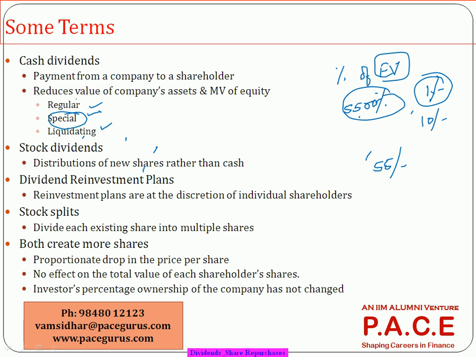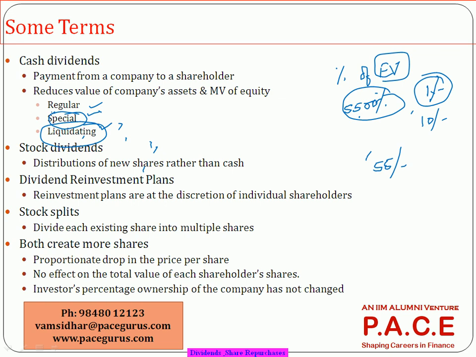And the third is slightly a negative form. Liquidating dividends generally are applicable when the company is winding up. When the company is winding up, whatever the final thing that is left after paying to the lenders and everything, that is what goes to the equity investors. So the liquidating dividend is basically that portion of their investment that goes to the equity investors when the company is winding up.